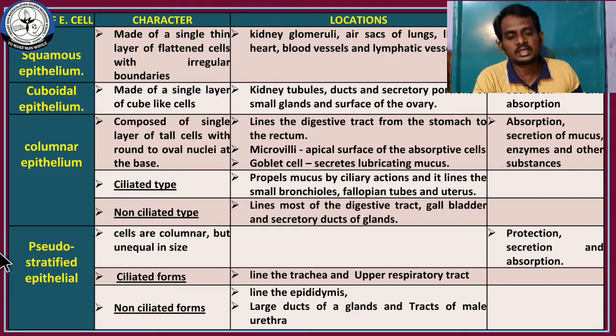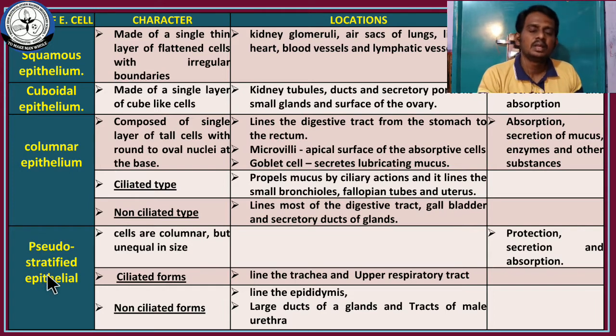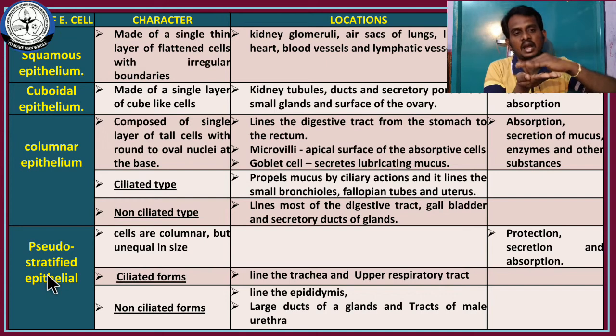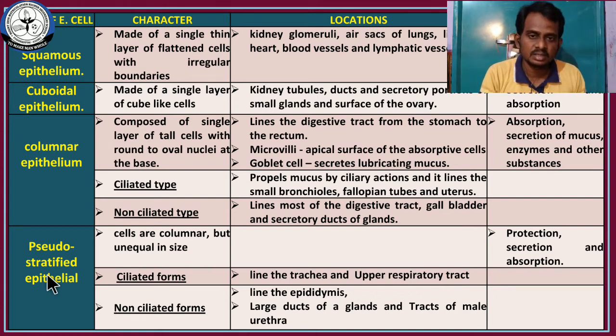Next, the last type is pseudo-stratified epithelial cells. Here, what is meant by stratified? Stratified means layers of cells. Pseudo means false. This is also a single layer of columnar epithelial cells, but irregular in shape.